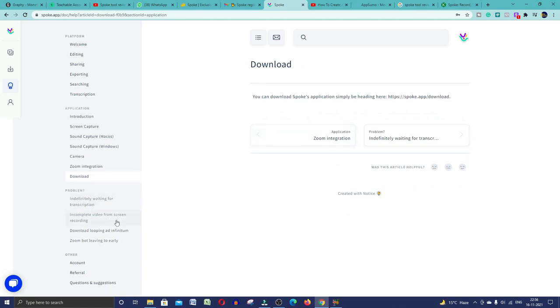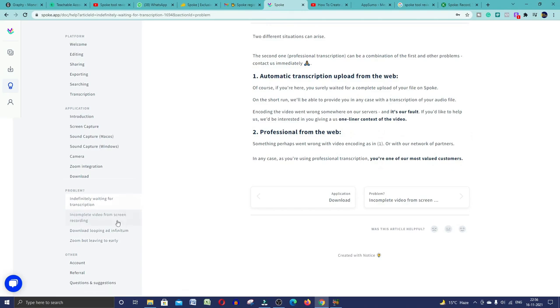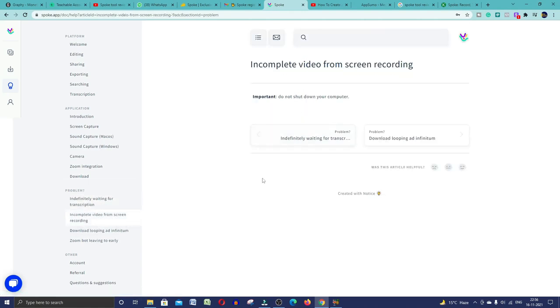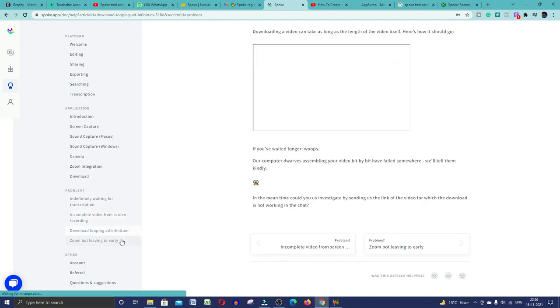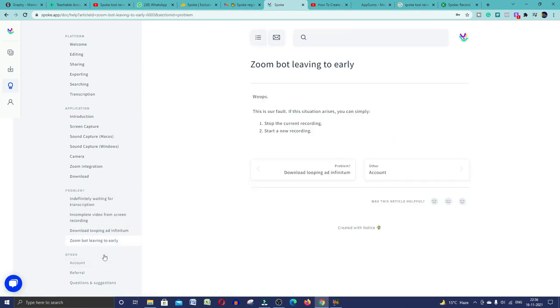And if you have any problems, like waiting for transcriptions, you can find here incomplete video from screen recording. You will also find download looping infinitely and Zoom bot leaving too early. So many things you will get here, and other things are also here.